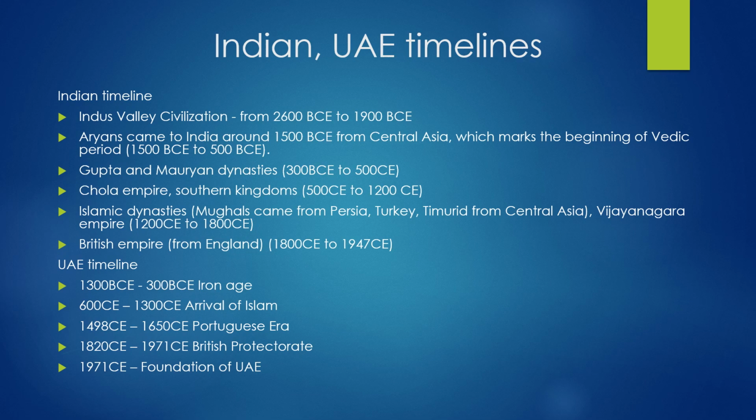During that time BCE changed to CE. It was a time of Roman emperor in the West, the time of Jesus Christ. Parallel to the Aryan period was the time of the Greek Empire and so on. If you look at a parallel time period in UAE, the Aryan period matches with the Iron Age in UAE. And then there is the arrival of Islam, which was at the time of the Chola Empire in India.